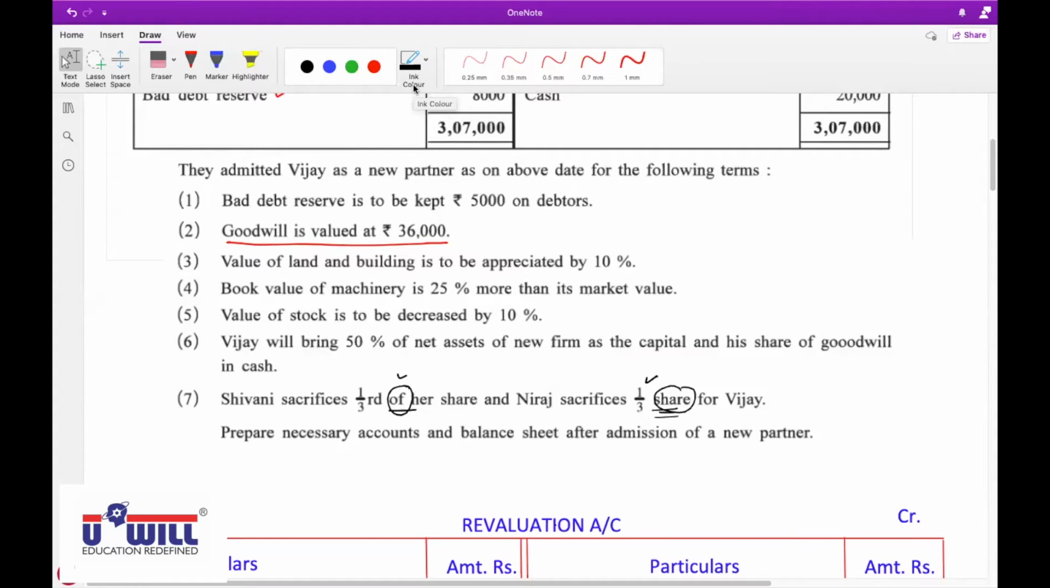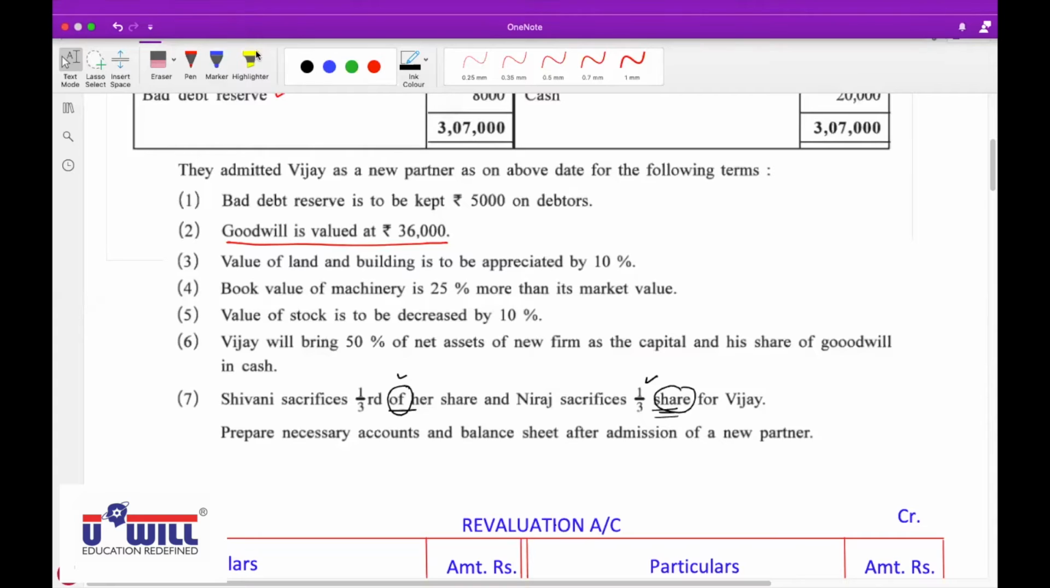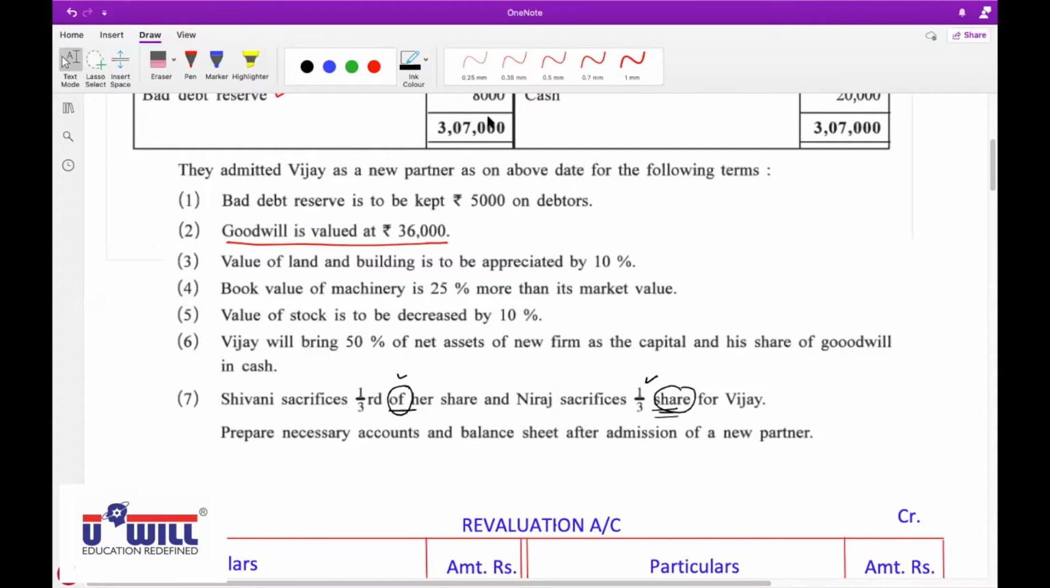Why cash and bank? Where is it mentioned? Where is it mentioned that the new partner brings cash? No, it is not. Kripa, is it mentioned that the new partner is bringing cash for goodwill? No, sir. Not mentioned.